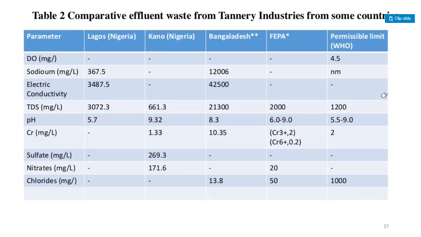chromium 3 plus 2, chromium 6 plus 0.2, sulfate 269.3, nitrates 171.6, chlorides 13.8, and FEPA 50, and the permissible limit 1000.